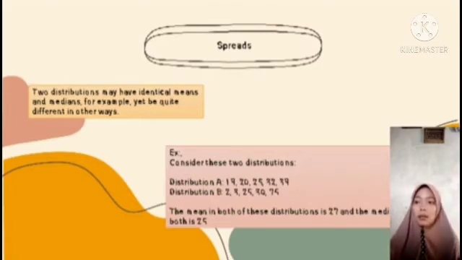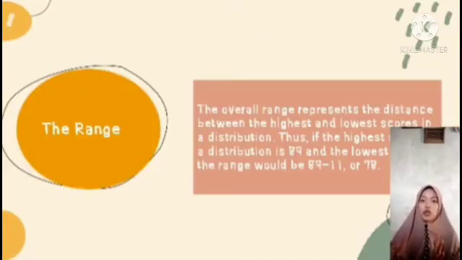The median is the midpoint, so the midpoint is 25. Next, it's about the range. The overall range represents the distance between the highest and the lowest score in a distribution. For example, if the highest is 89 and the lowest is 11, the range would be 89 minus 11, which equals 78.